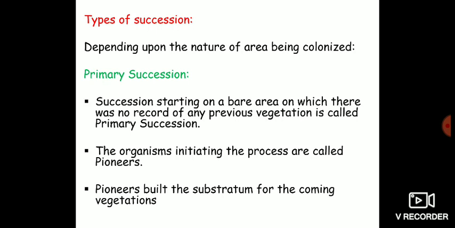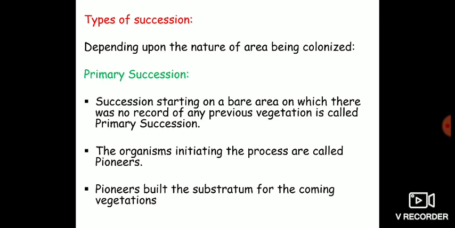Succession has been divided into different types depending upon the criteria which we have employed. The first criteria used to classify succession is the nature of area which is being colonized. So depending upon the nature of area which is being colonized, succession is of two broad categories: the primary succession and the secondary succession. First of all, primary succession.